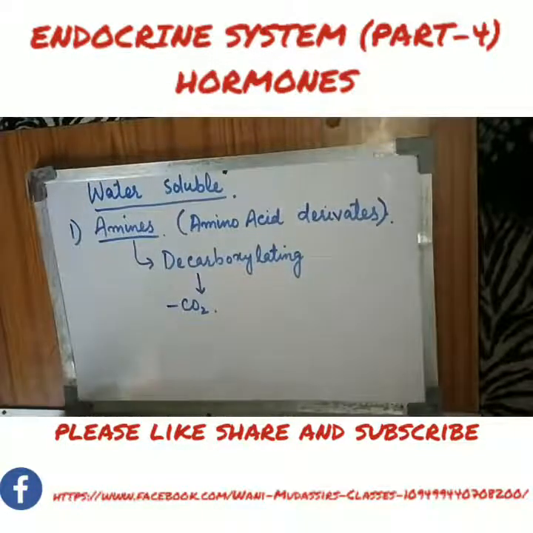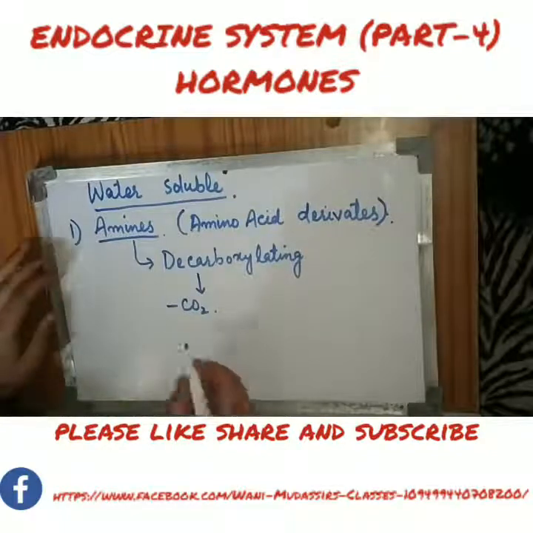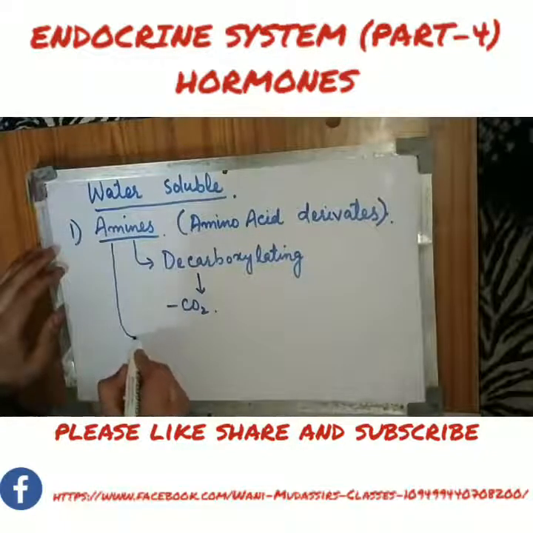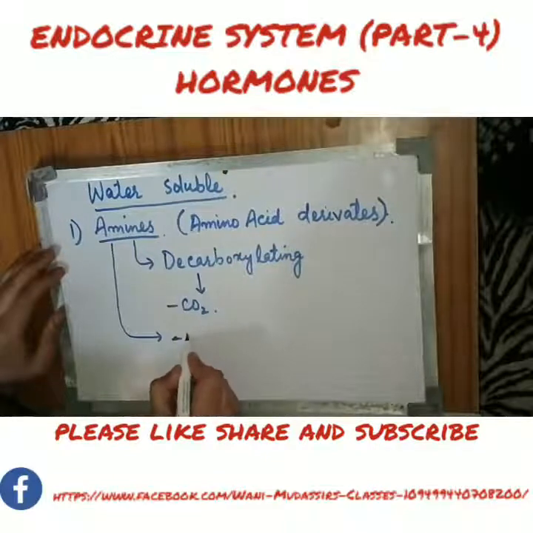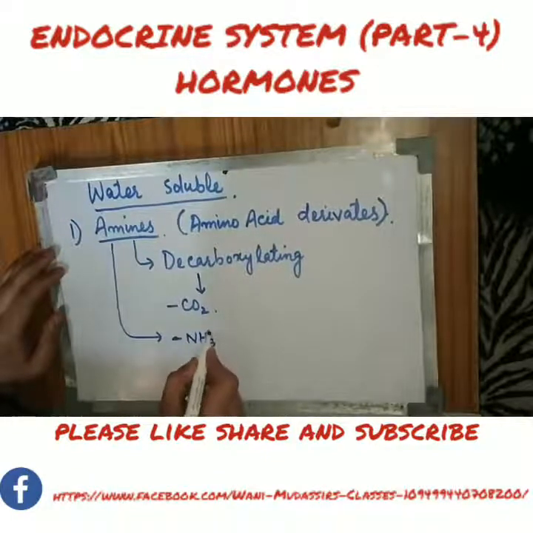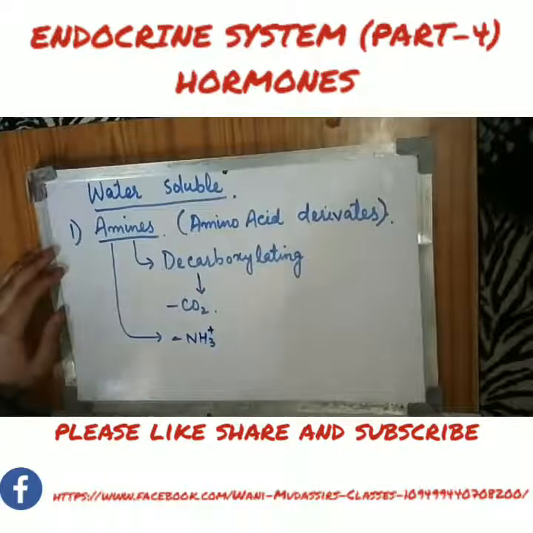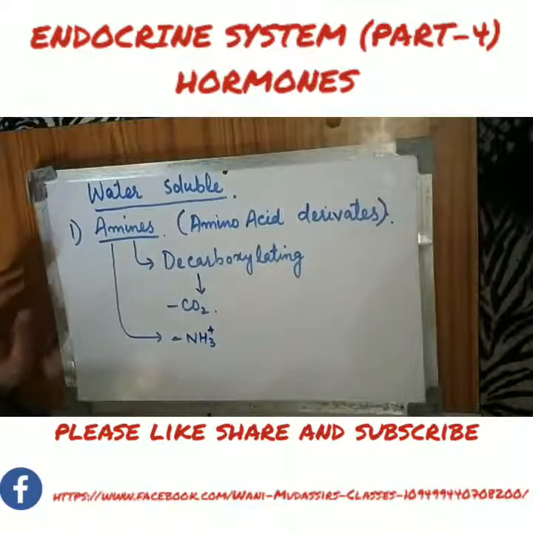Now these are called amines because they retain an amine group. We are removing the carbon dioxide molecule, but they retain the amine group.